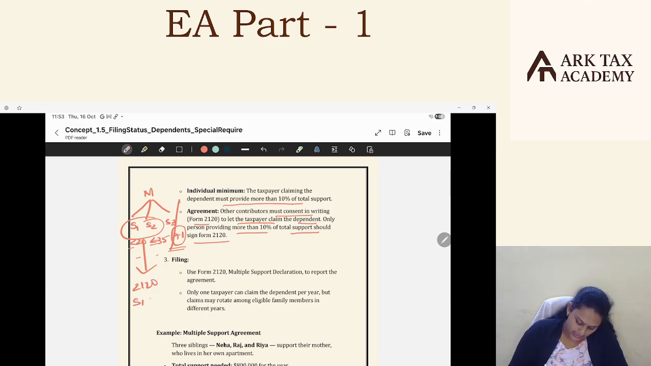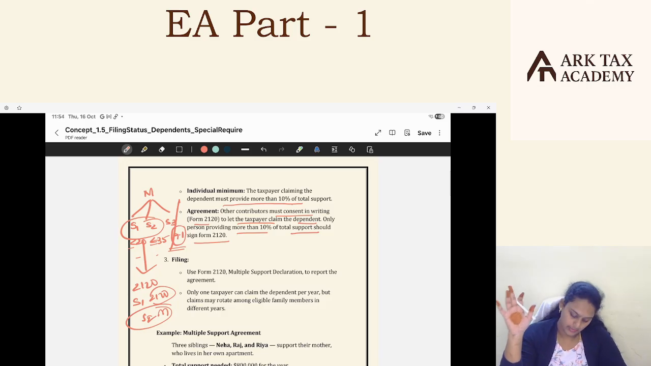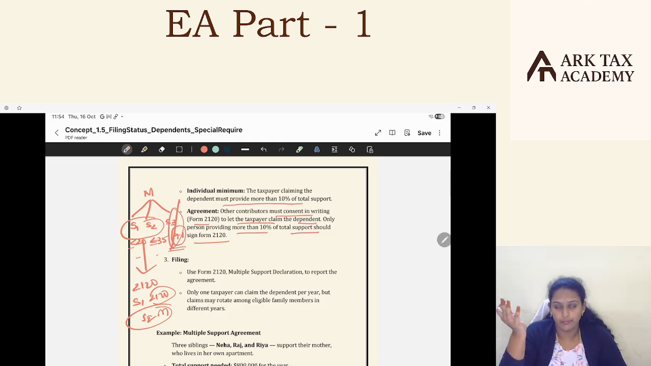Say son 1 is signing 2120 and allowing son 2 to claim the mother as a dependent. Both son 1 and son 2 should sign 2120, where they agree that son 2 will claim the mother as a dependent and I, as son 1, will not claim my mother as a dependent. Okay, I hope you are clear. This 2120 signing will be only for the persons providing a minimum of 10% support. Son 3 should not sign this 2120. There is no need because he's out of the game already. The competition is between son 1 and son 2. Only those persons should be part of that agreement.